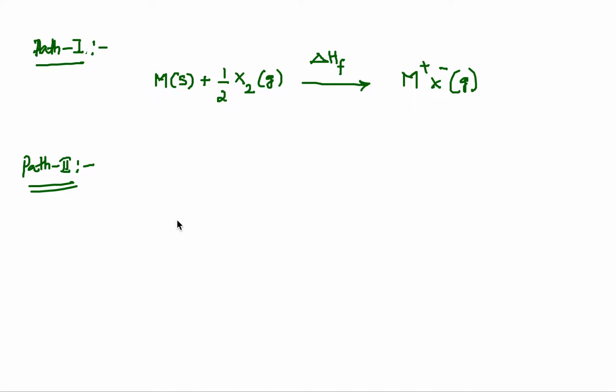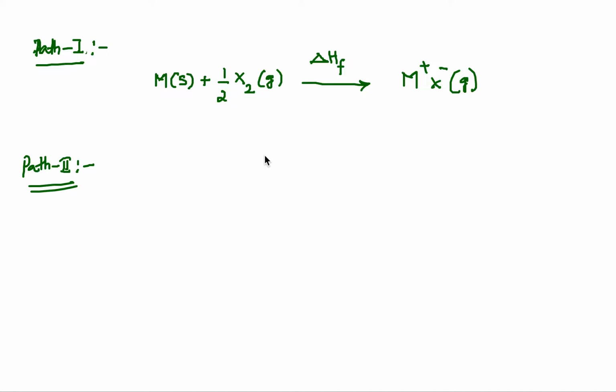Therefore, we try to make a path 2 in such a way that the idea here is to include the lattice energy. And what is the definition of lattice energy? The amount of energy required to break 1 mole of crystal lattice to its constituent ions in the gaseous state. In other words, the amount of energy released when cations and anions in the gaseous state form 1 mole of crystal lattice is known as lattice energy.